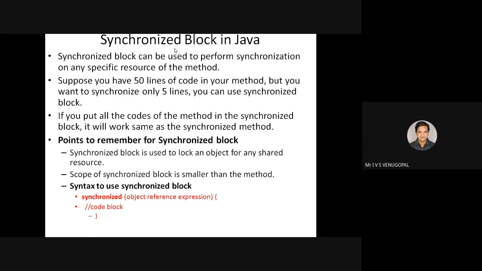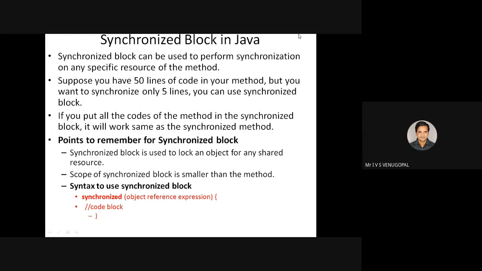But if I want to confine the critical section only to a piece of code, not the entire method, we use a synchronized block. A synchronized block identifies only a piece of code within a method. If that piece of code is executed by more than one thread at a time, it causes inconsistency. So instead of putting synchronized before a method, it's sufficient to put only the statements that cause data inconsistency within a synchronized block.